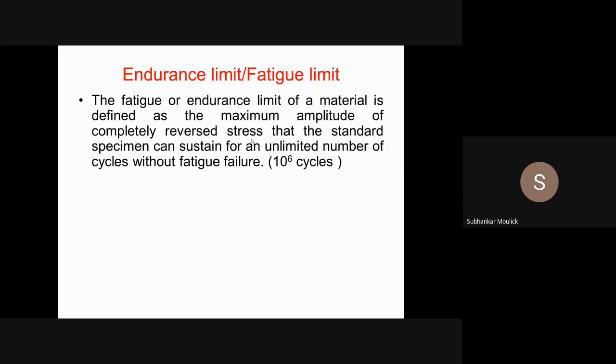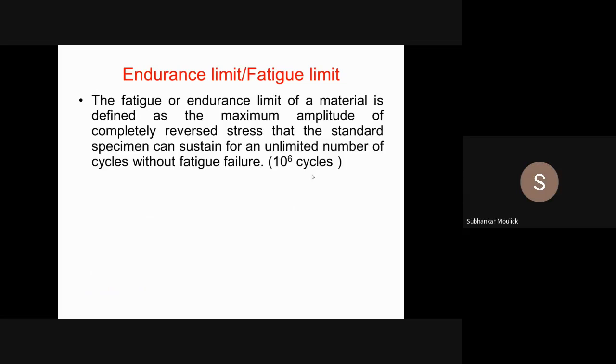Now, this sigma max can be a bending stress, a tensile stress, a compressive stress, or a torsional shear stress. But it is the maximum stress that any material can sustain before fatigue failure. When will the fatigue failure take place? When the number of cycles in that particular mechanical component becomes 10 to the power 6 cycles. Now is it clear? Endurance limit or fatigue limit?